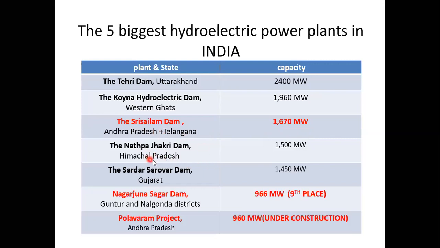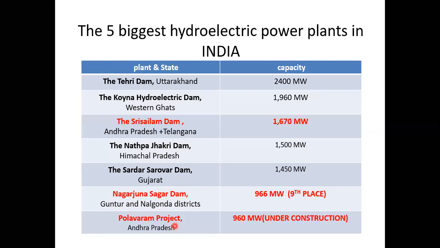And the fourth one is Nathpa Jhakri Dam. It is located in Himachal Pradesh, and the contribution for this plant is around 1500 megawatts. And the fifth one is Sardar Sarovar Dam, and it is located in Gujarat. The contribution for this one is 1450 megawatts. So this is the fifth one. But after the fifth biggest hydroelectric power plant, I have considered two more power plants. Those are Nagarjuna Sagar Dam, and one more is the Polavaram project.